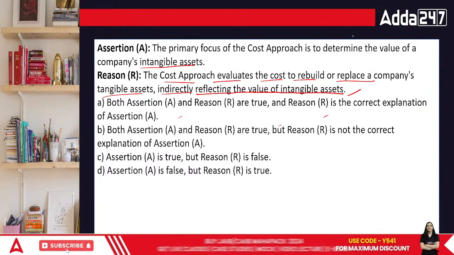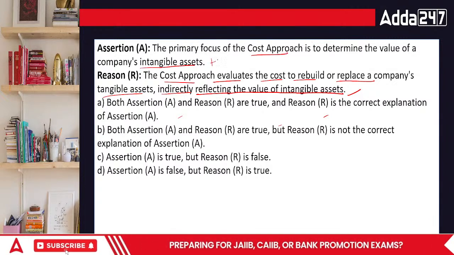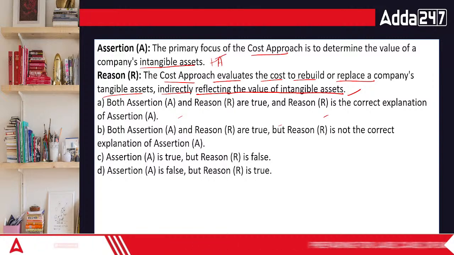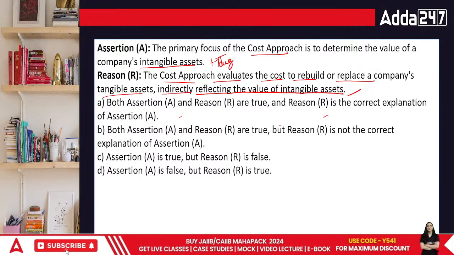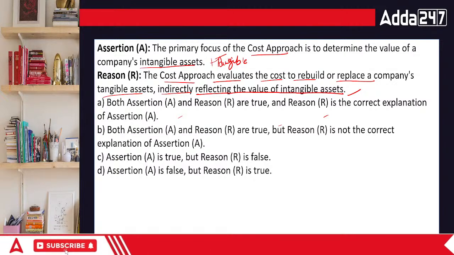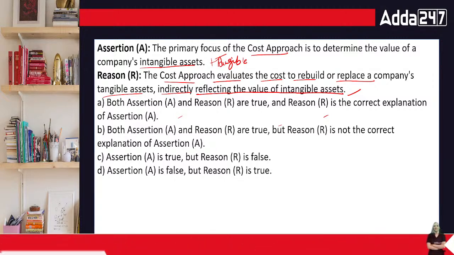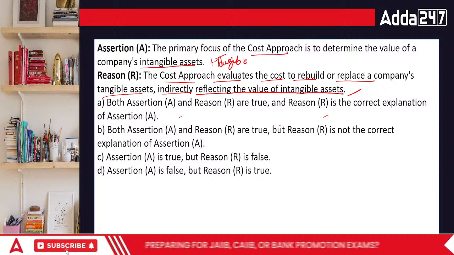Acha, theek hai, there's one pointer. Cost approach is not linked with only intangible assets. It is linked with intangibles as well as tangibles. There is a point there. Cost approach is based upon assets as well as liabilities, everyone. But when we talk about exclusively assets and exclusively the liabilities or exclusively tangible or intangible, then it doesn't make sense. This is the place where they are going wrong.